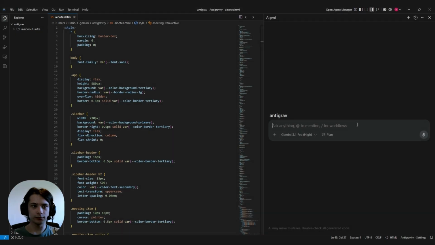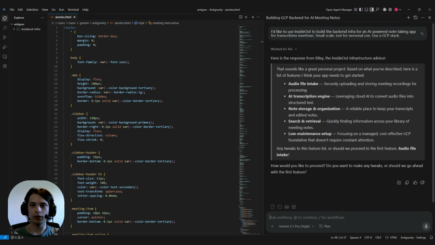So let's try it out. I'd like to use InsideOut to build the backend infra for an AI-powered note-taking app for transcribing meetings. Small scale just for personal use, use a GCP stack, and let's see what it says. Okay, so Riley's responded with a list of features that it thinks we need for our app. We've got audio file intake, AI transcription engine, note storage and organization, search, and low maintenance setup. At this point you can adjust the feature list, but this looks good, so let's proceed to the first feature.